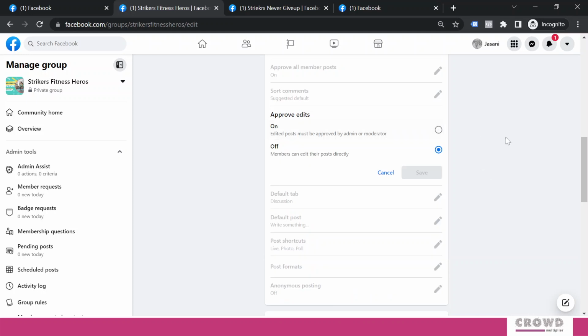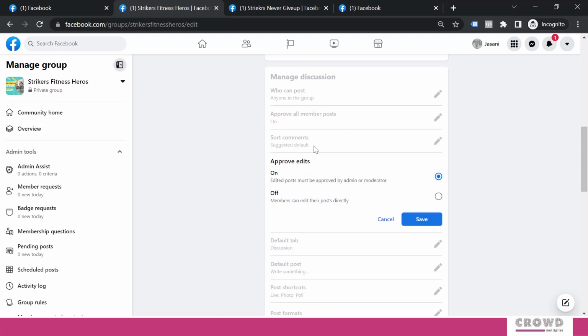Approve edits. This is by default off, so members can edit their post directly, and if I turn on this, then edit post must be approved by admin or moderator. I would recommend, if you are having a private group and if you allow everyone to post, then go for approve edits on. Reason being, let's say a member had posted one content in which he promised 50% discount, and as a moderator or admin you approved that post.